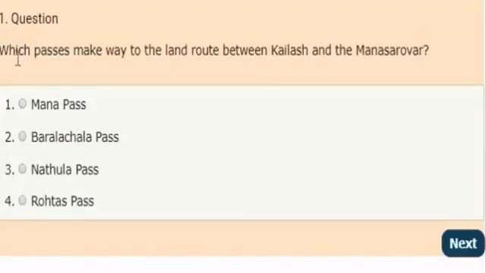First question: which pass makes the way to the land route between Kailash and Manasarovar? Here there are four options. You can pick the correct answer from the given options and comment it in the comment section. We will reveal the answer within a few seconds. And the correct answer is Mana Pass. It makes the way to the land route between Kailash and Manasarovar.